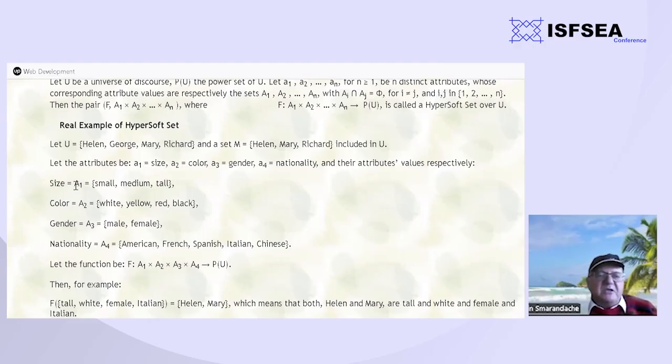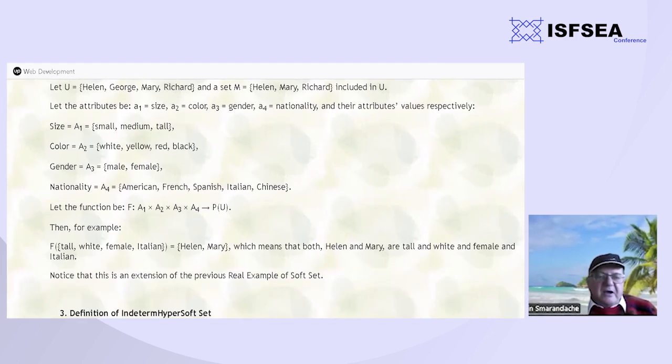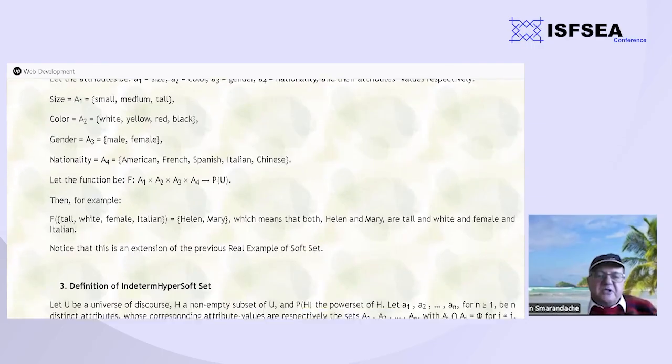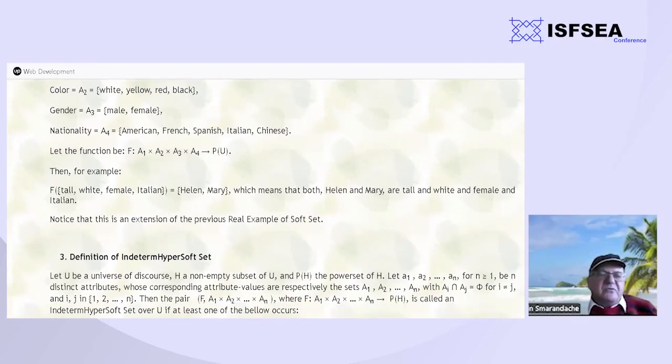For example, size may be small, medium, tall; color may be white, yellow, red, black; gender may be male or female; nationality, American, French, Spanish, Italian, Chinese. So the function defined on the Cartesian product A1 times A2 times A3 times A4 with values in P(U) may be in the following way. Let's see an example: F of tall, white, female, Italian is equal to Helen, Mary, which means that these two persons, two elements, Helen and Mary, are both tall, white, female, and Italian.